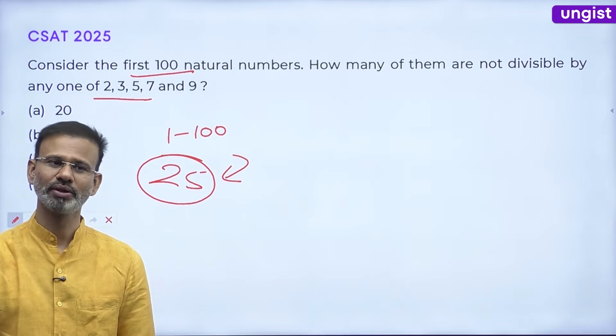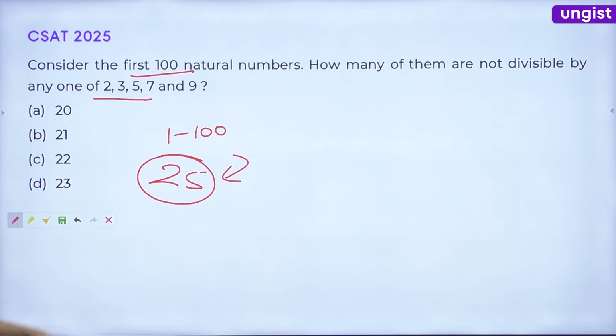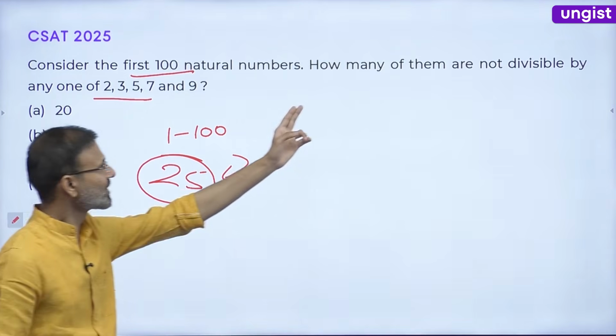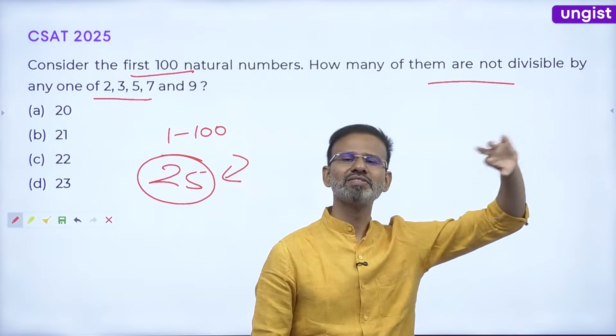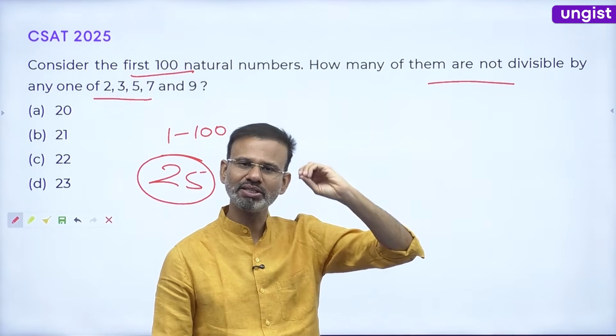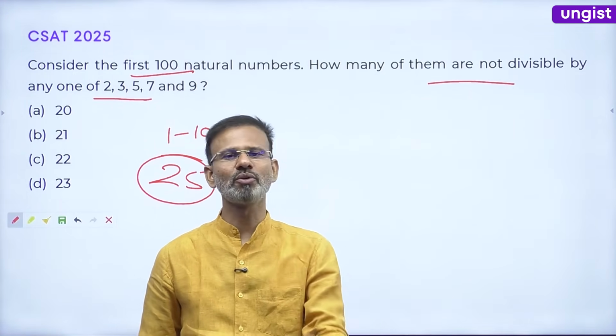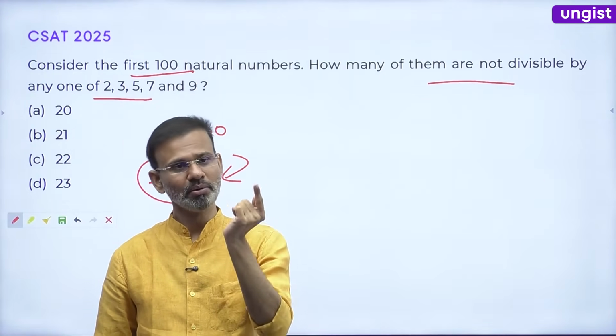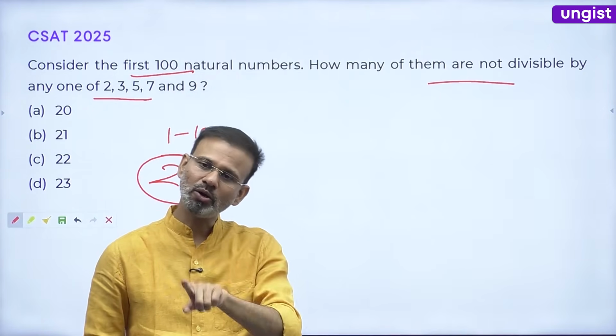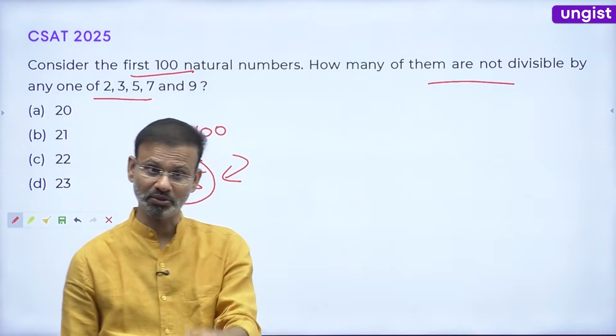Okay, everyone. So the question is saying, which are not divisible by 2, 3, 5, 7, 9. That is correct. The question is trying to ask you the list of prime numbers from 1 to 100. You are very correct. But here, 1 will also be considered. Keep this in mind.